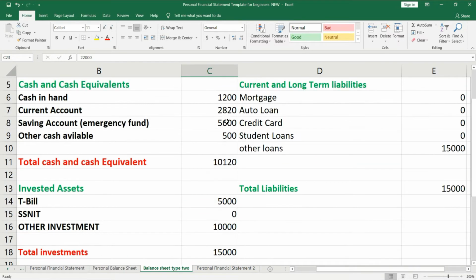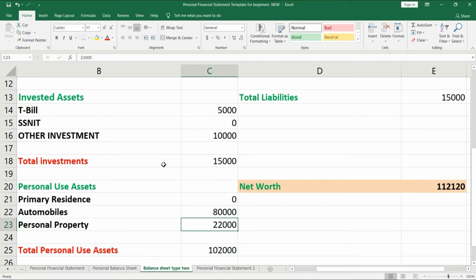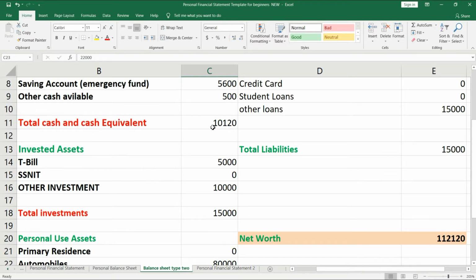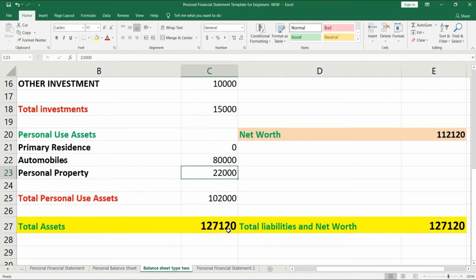The whole thing here is just the summation of your total investment, your personal use assets, and your total cash and cash equivalents, and those totals will give you 127,120 cedis. You understand? Okay, now that's the amount.